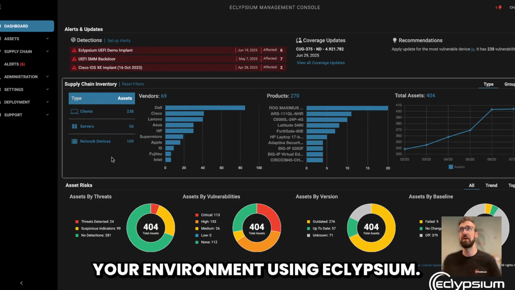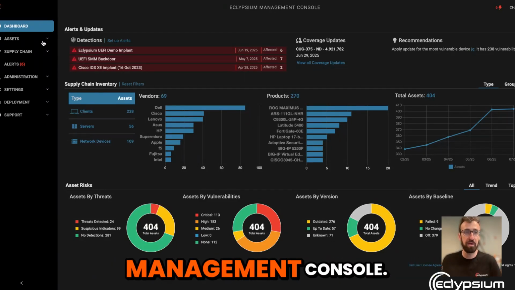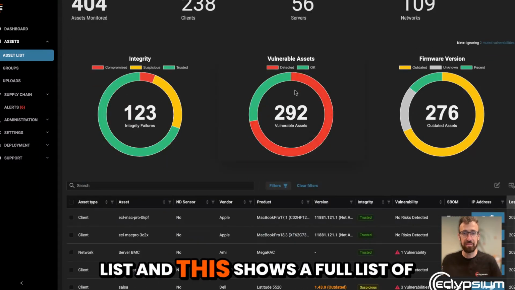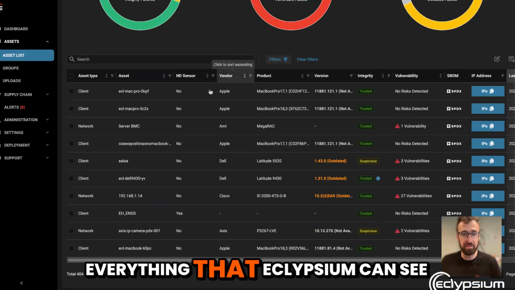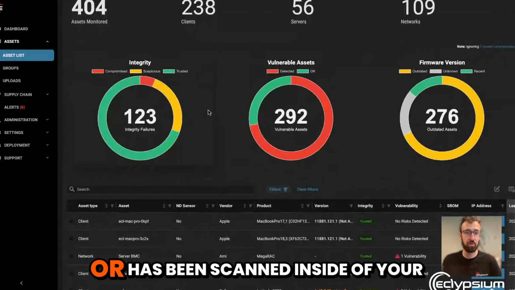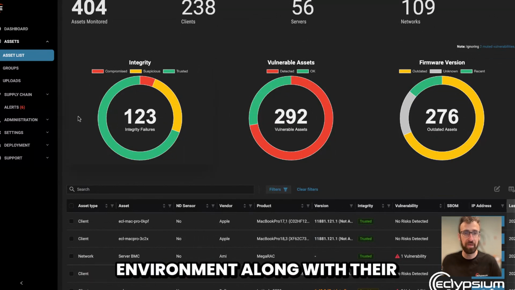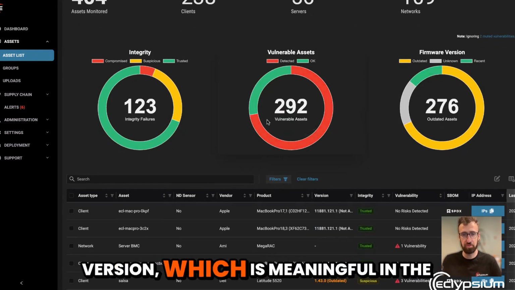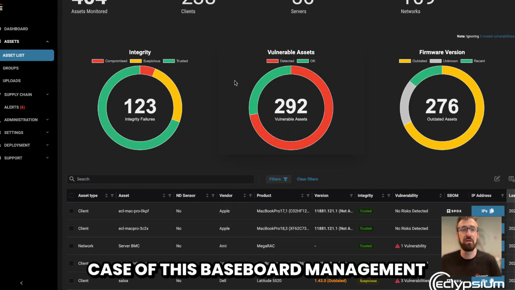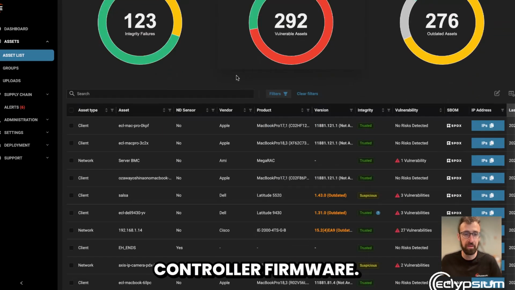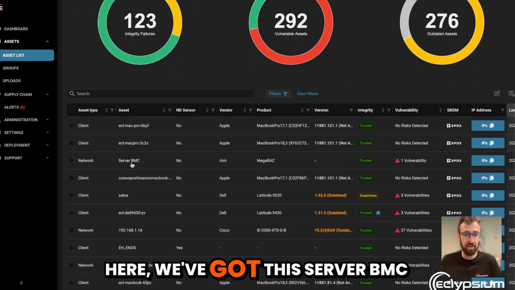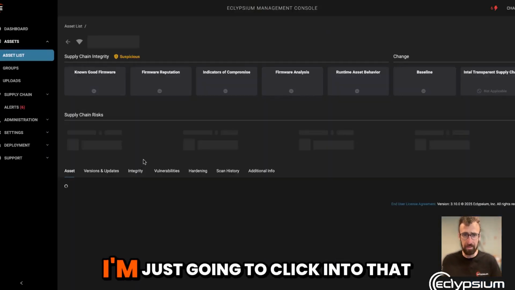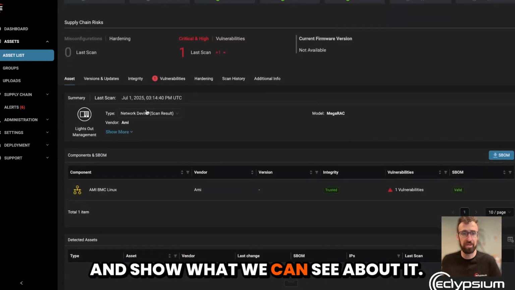using Eclypsium. So I'm going to start at the Eclypsium management console. I'm going to go over to our assets list, and this shows a full list of everything that Eclypsium can see or has scanned inside of your environment, along with their integrity, whether they have vulnerabilities, and their firmware version, which is meaningful in the case of this baseboard management controller firmware. You can see in our demo environment we've got this server BMC from AMI listed right up top here. I'm just going to click into that and show what we can see about it.